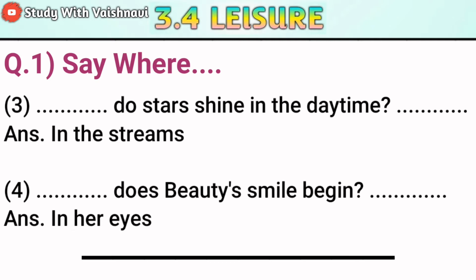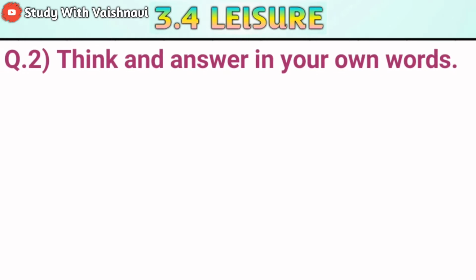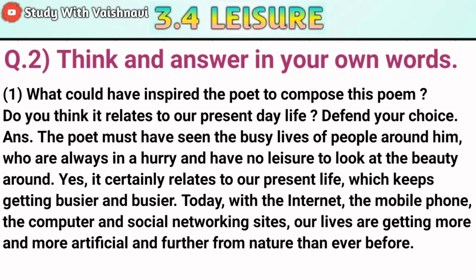So students, our question number 1 is completed. Let's move to question number 2. Think and answer in your own words. So see the first one, that is: what could have inspired the poet to compose this poem? Do you think it's related to our present day life? Defend your choice. The poet must have seen the busy lives of people around him, who are always in a hurry and have no leisure to look at the beauty around.